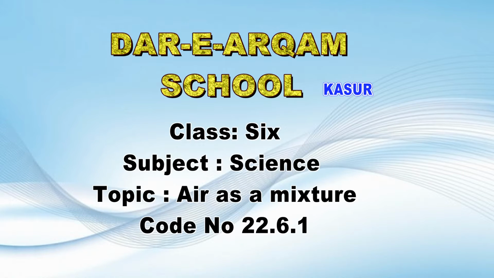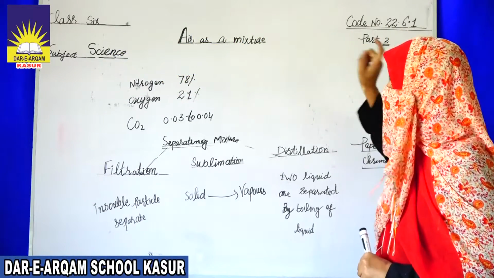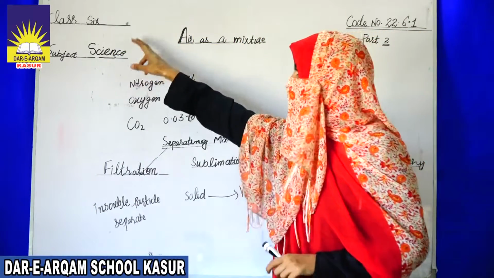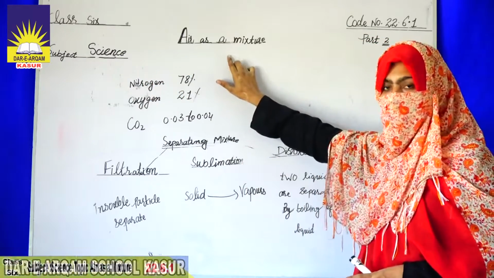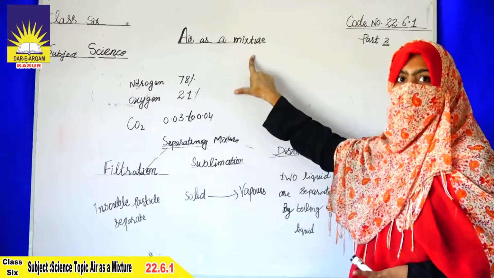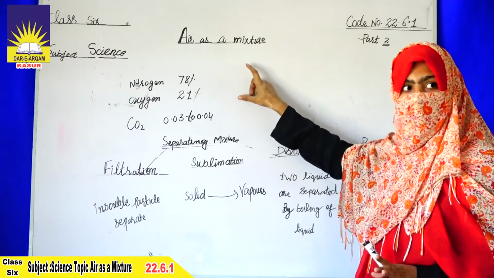Next, this video is about part 2 of code 22.6.1. This lecture is class 6 of subject science. Now today our topic is air as a mixture. Firstly we discuss about the compound. In first part we discuss about the compound.